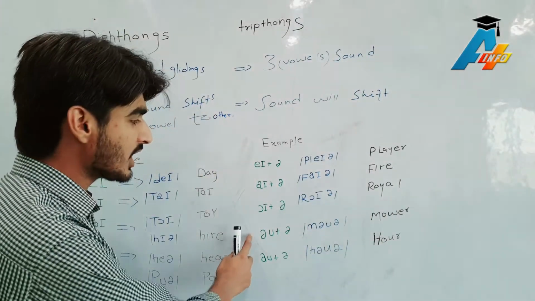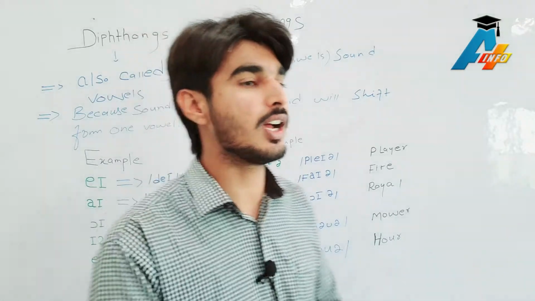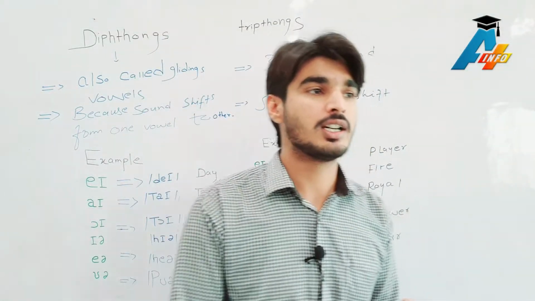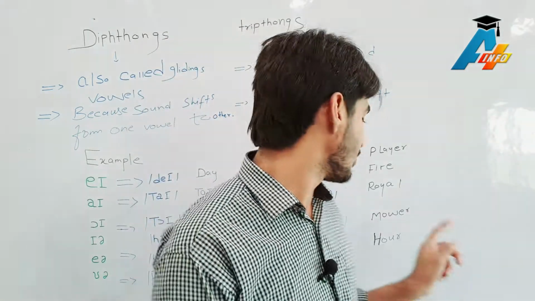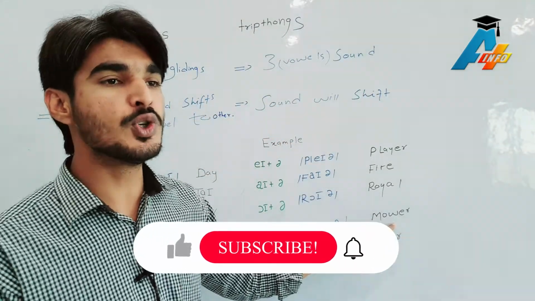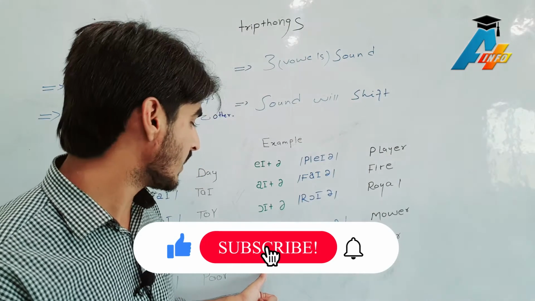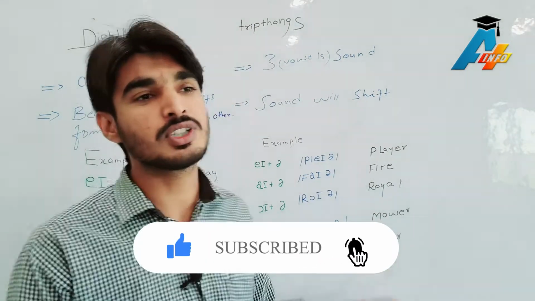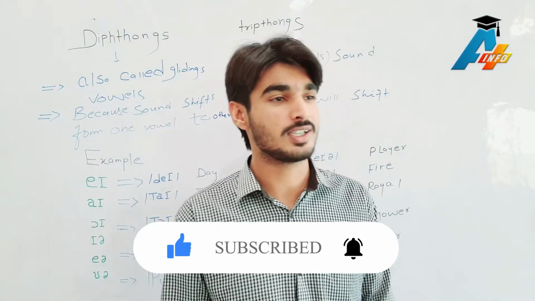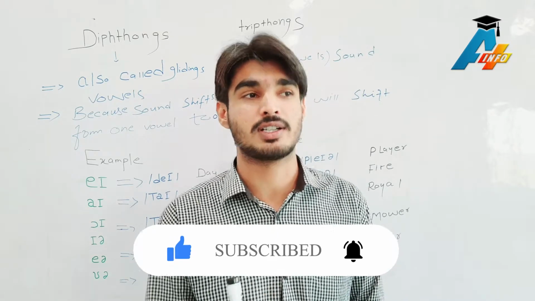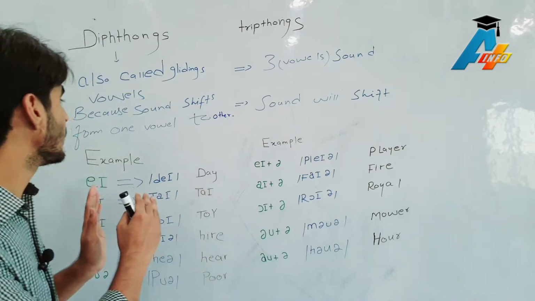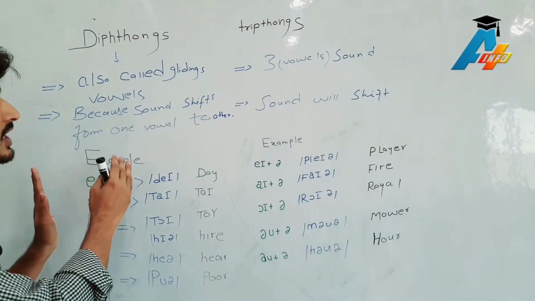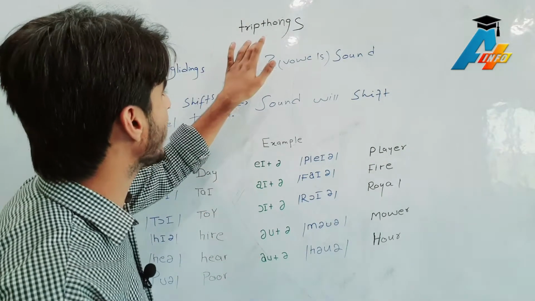The next one is mower. Mower means a machine that we use for removing grass, and that machine is called a mower. It's mower. The next one is hour. We Punjabi speakers usually call it hour. It's not hour, it's hour. So this is the difference between two vowel sounds and three vowel sounds.